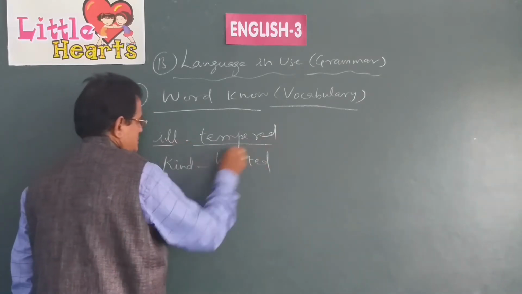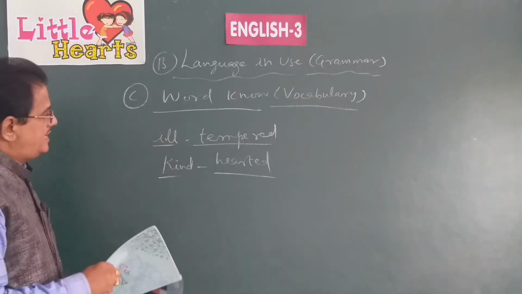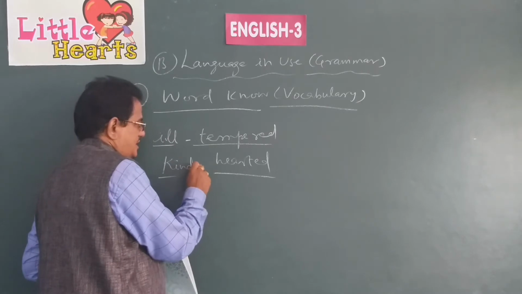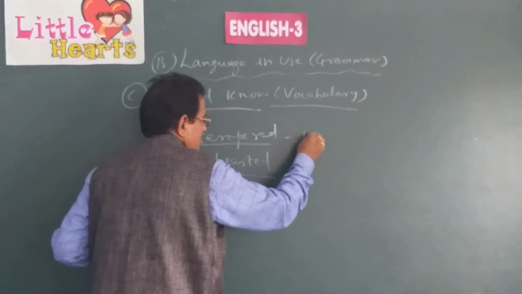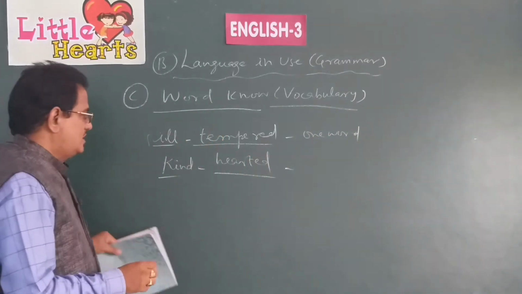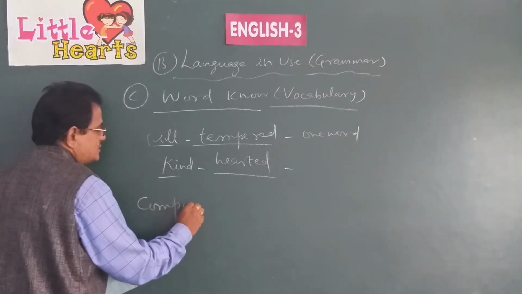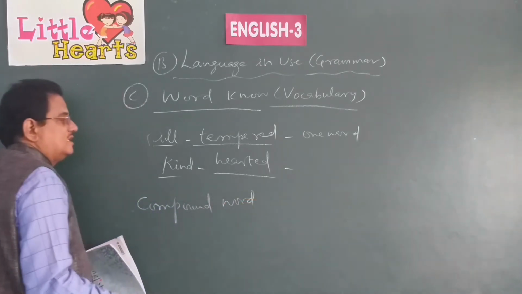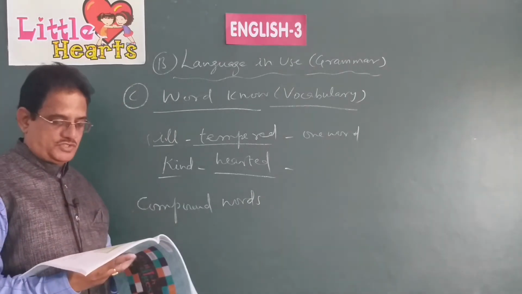Actually, there are 2 words in this, but both these words are generally written separately. Generally, there is a hyphen between the 2 words, but these 2 words are together treated as one single word only. Actually, it is one word, but consisting of two words. Words like these are called compound words. The words which have more than one word, but are treated as a single word, are called compound words.